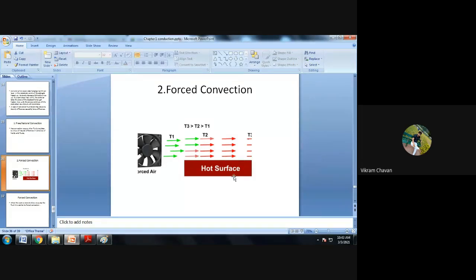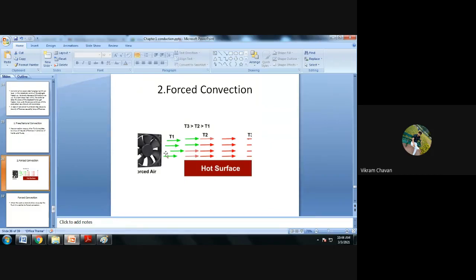A similar kind of hot surface is there, and there is a temperature difference between the hot surface and the cold fluid which is flowing over that surface. That cold fluid gets heated when it comes in contact with the hot surface.